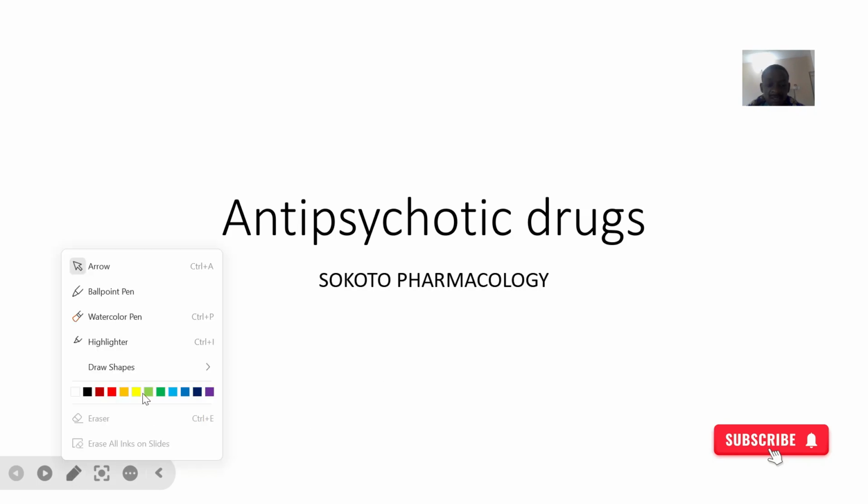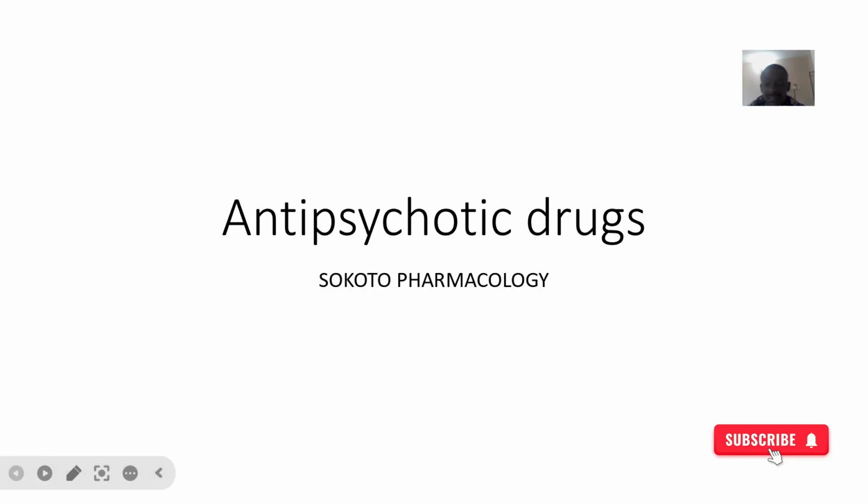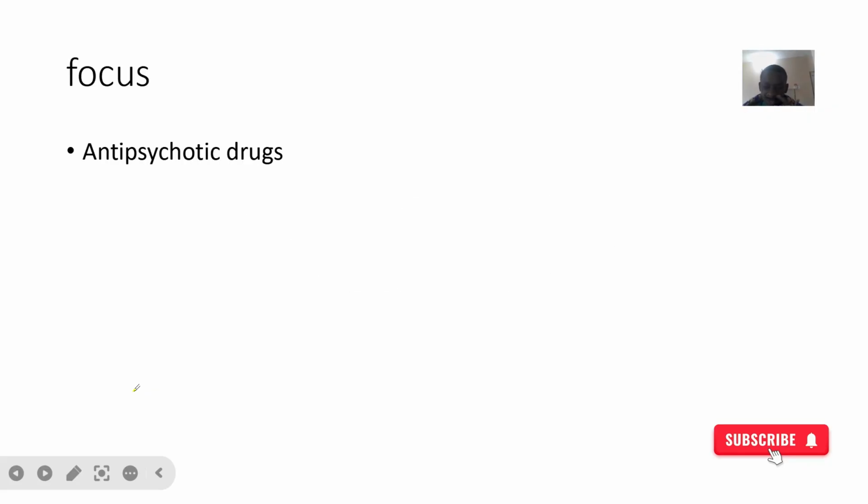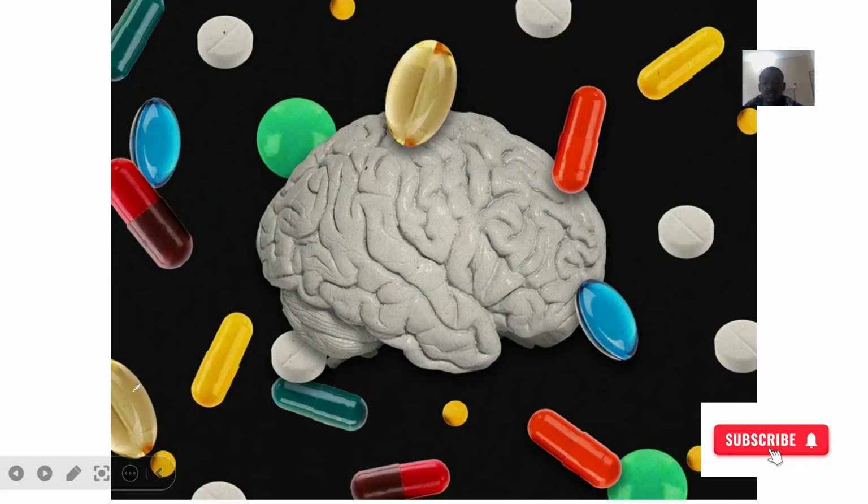Now for the next category of drugs that I'll be talking about, these are the antipsychotic drugs. We look at the various classifications of drugs that fall under this category and the various examples of drugs that fall under each of the categories. Antipsychotic drugs are used in treating psychosis issues of the brain.